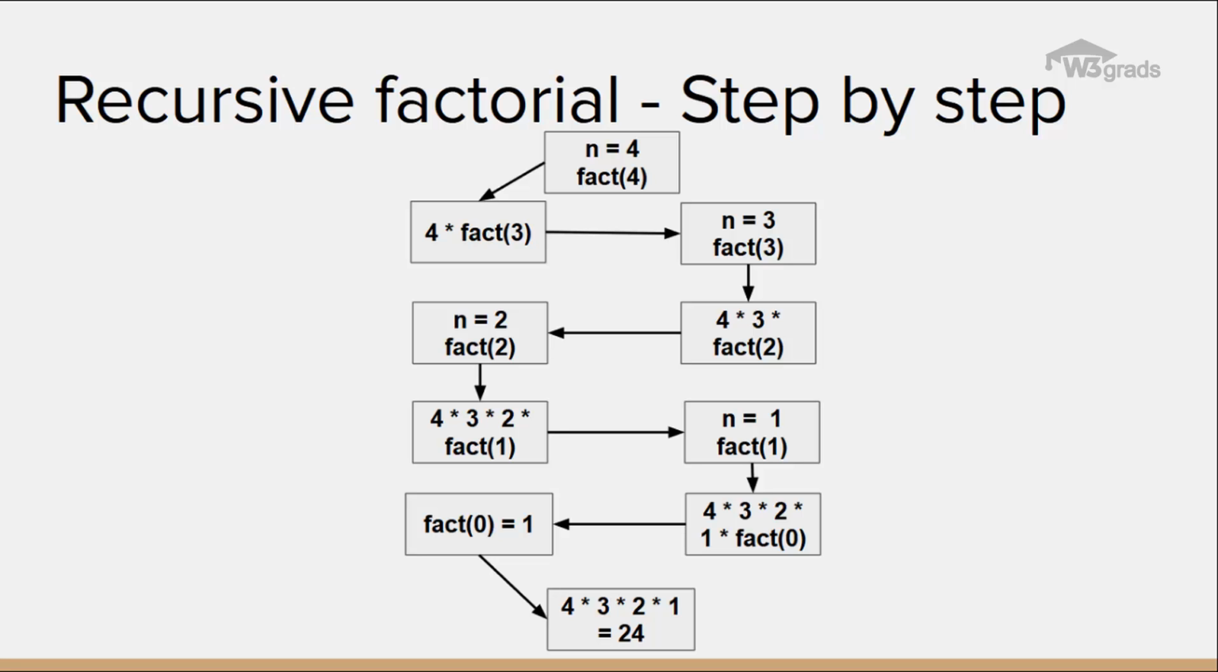Again, this fact 3 is a function call with argument value 3. This value 3 is again evaluated in the if condition, and since the condition evaluates to false, it moves to the else block, thereby returning the product of 3 and fact 2. This process is repeated till the argument value becomes 0. When the value becomes 0, it means that the base condition is reached, and the value 1 is returned. At this position, the output is obtained as 24, as shown in the diagram. So, this is all about recursion in Python.